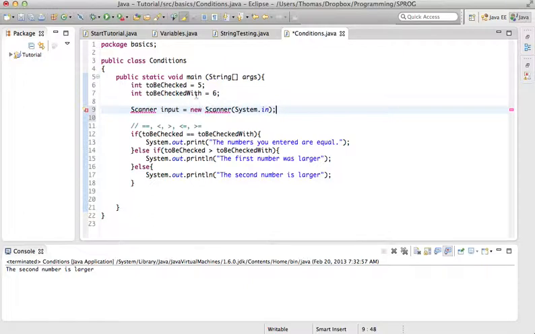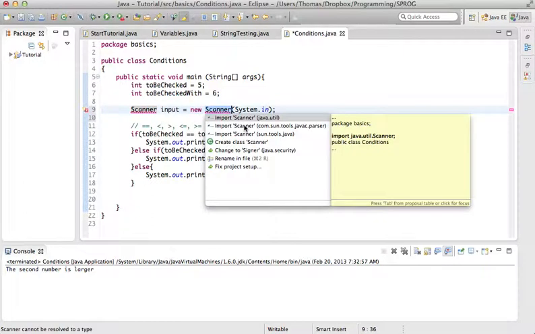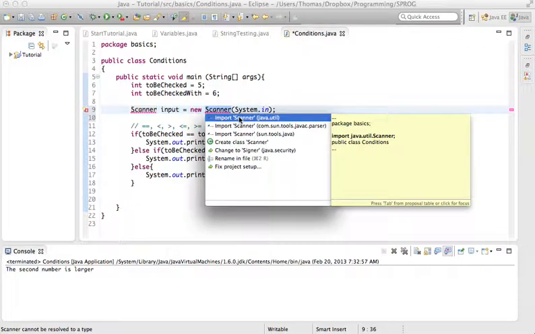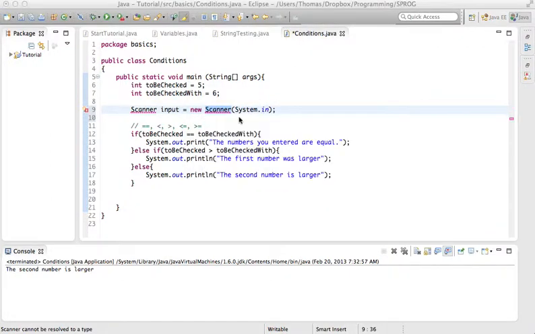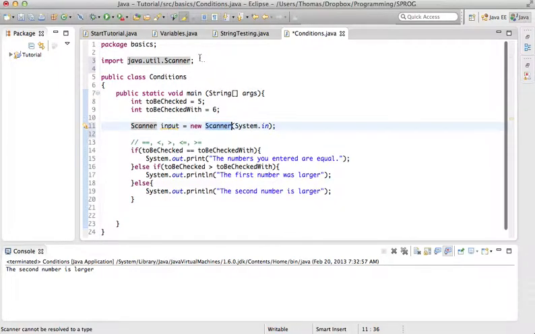Now, as you can see, something doesn't work here. We got an error. Eclipse tells us scanner cannot be resolved to a type, so it doesn't know what scanner is. That's because scanner isn't built in from the beginning. But we can import the scanner class, so to speak, as scanner, and if we do that, it'll work.